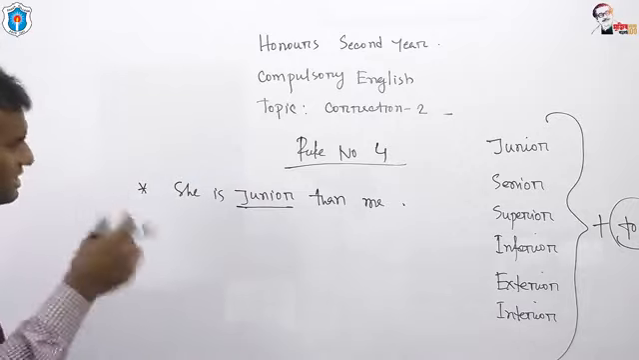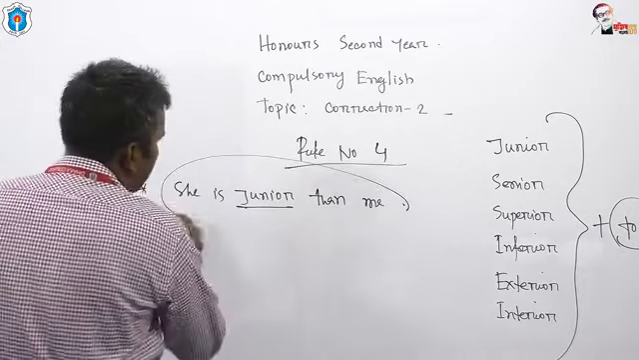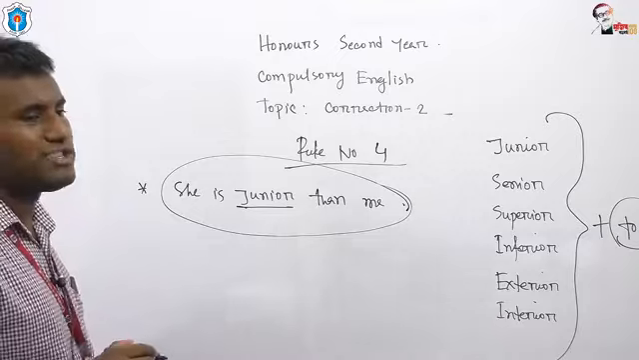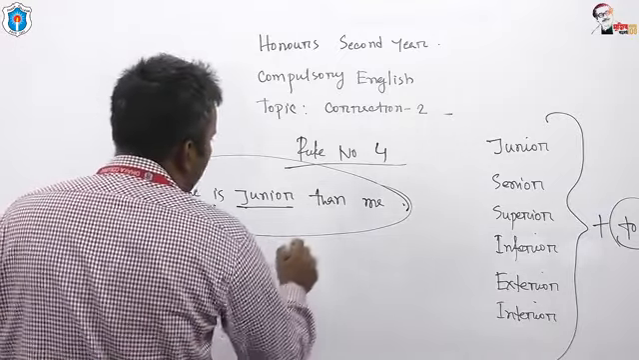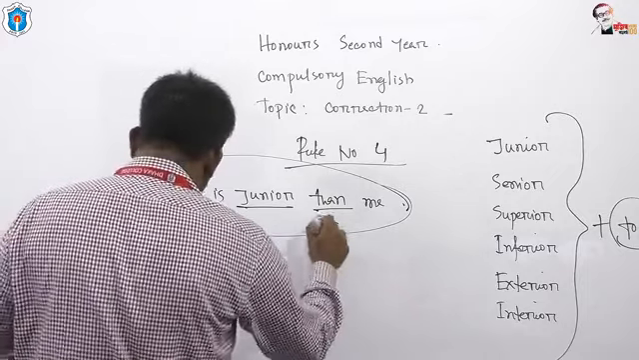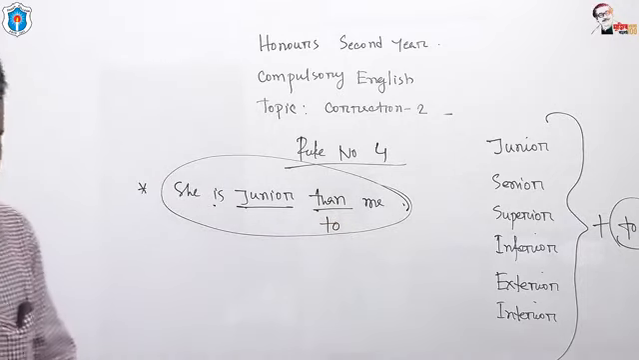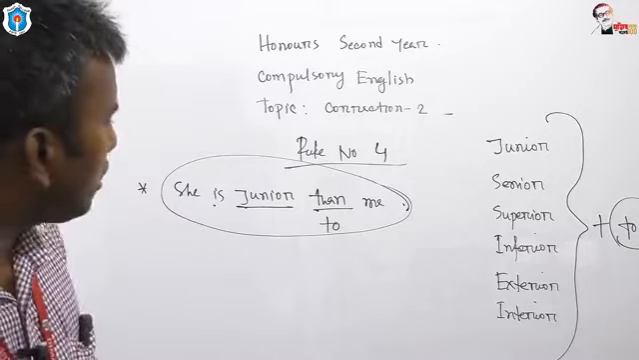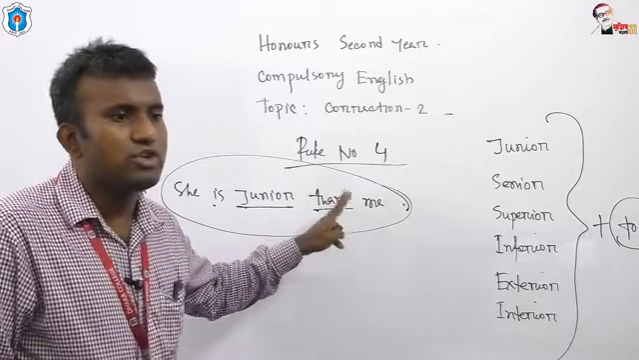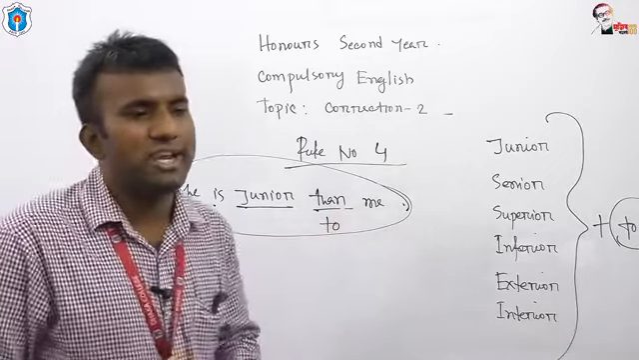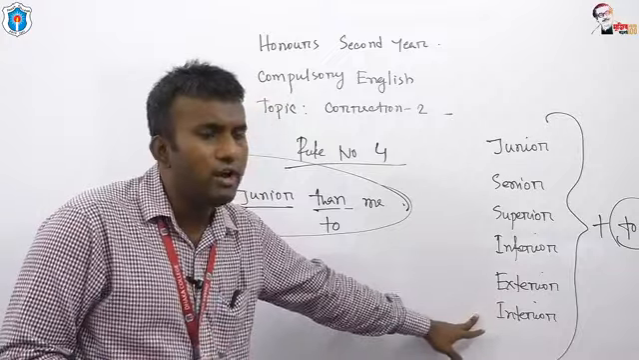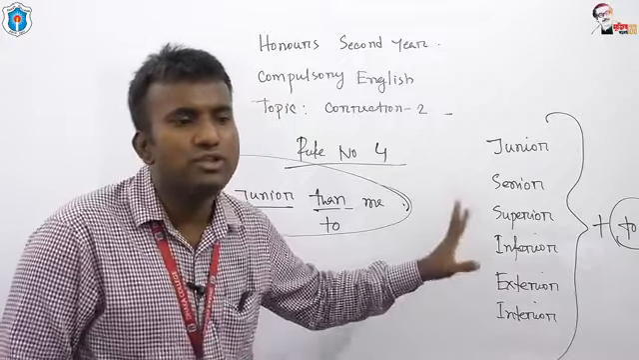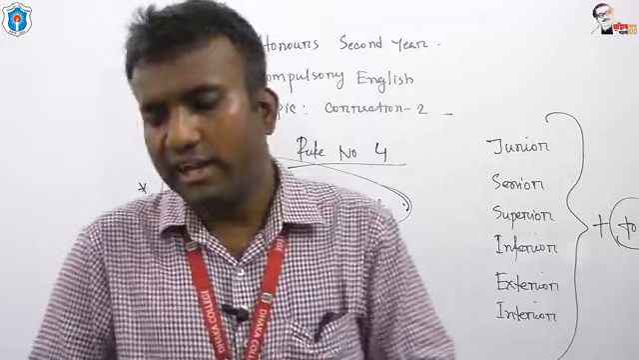This is why this sentence is grammatically wrong. If you want to make it correct, you have to use: she is junior to me. Okay, she is junior to me. So my dear students, after junior, senior, superior, inferior, exterior, interior, we have to use the preposition to. Is it clear to you? I think it's clear to you.